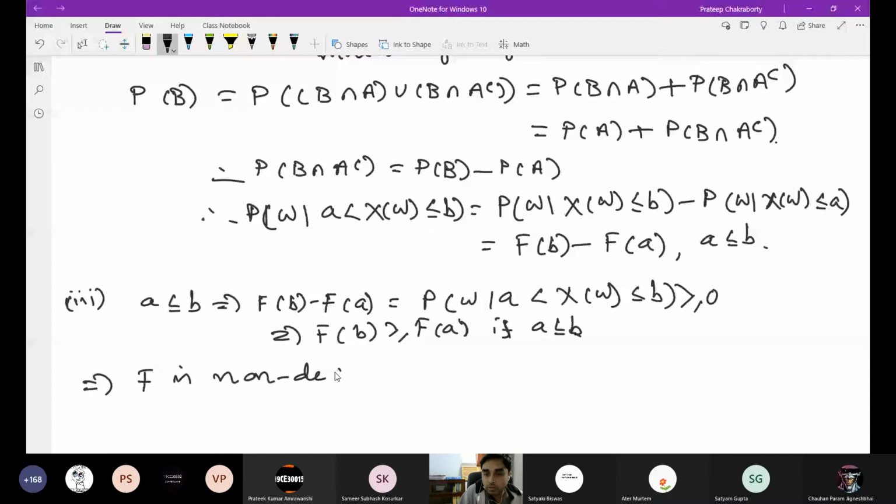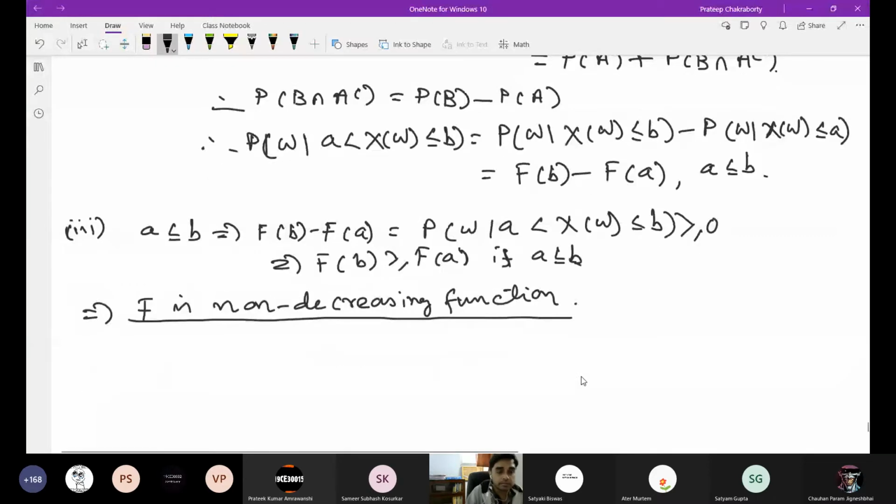F of B can be equal to F of A, but F of B cannot be less than F of A. So F is a non-decreasing function. Is this okay? Tell me if this is okay or not.